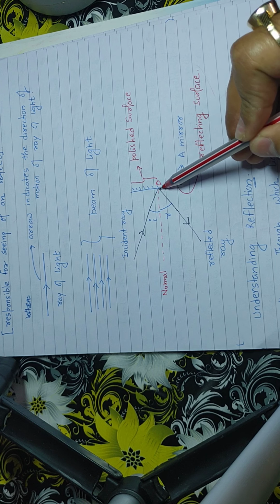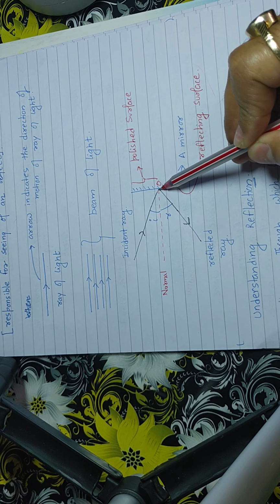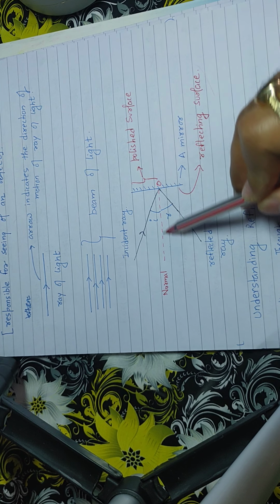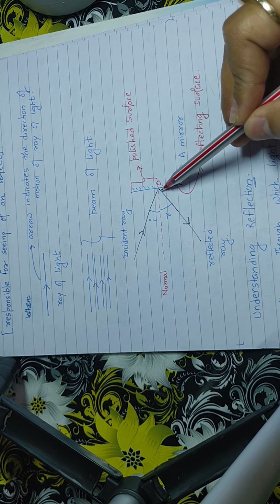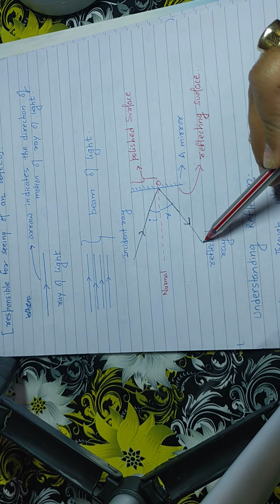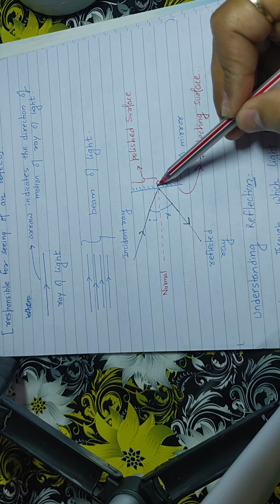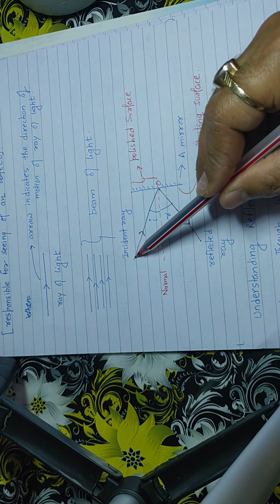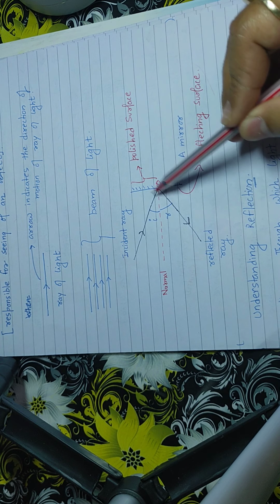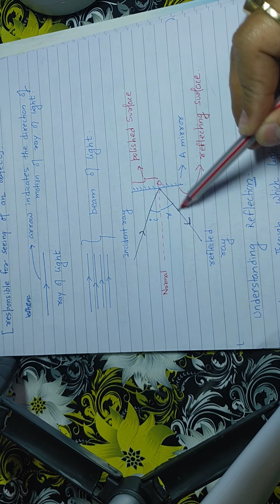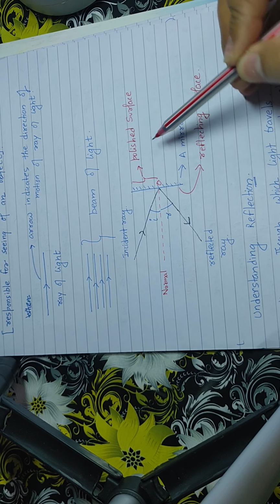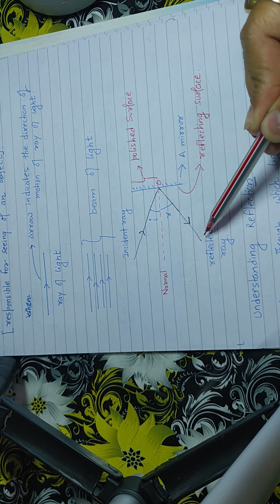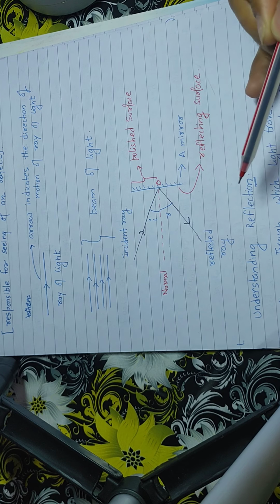Now there is a normal we are drawing at the point of incidence. Normal is an imaginary line that is perpendicular to this mirror, and then there is a reflected ray which is drawn. So the incident ray which is striking the mirror at point O is reflected back. It is not entering the mirror, it is basically reflecting back. The mirror is reflecting back the light.